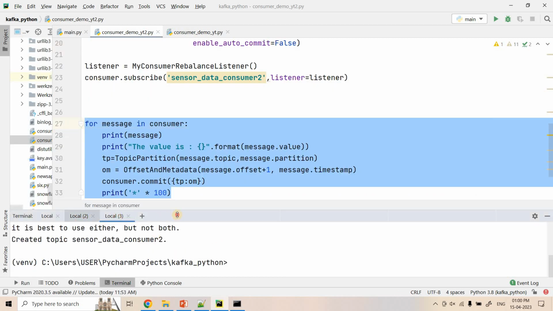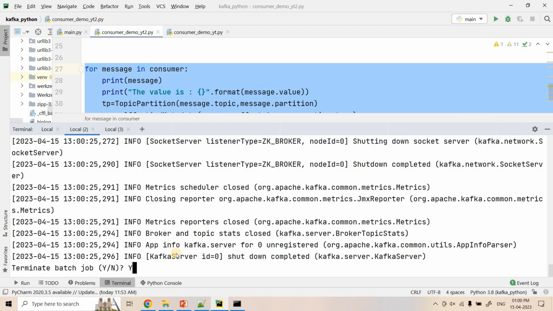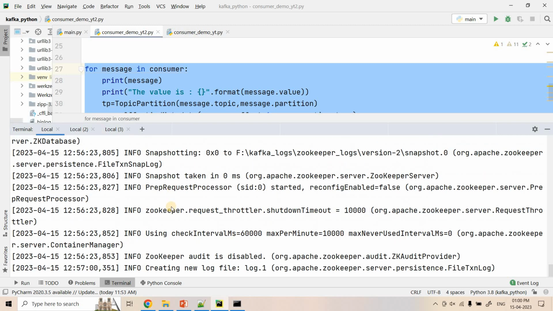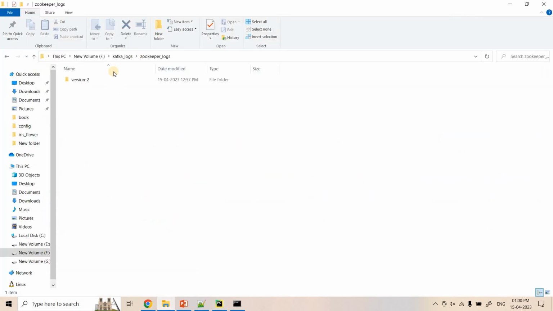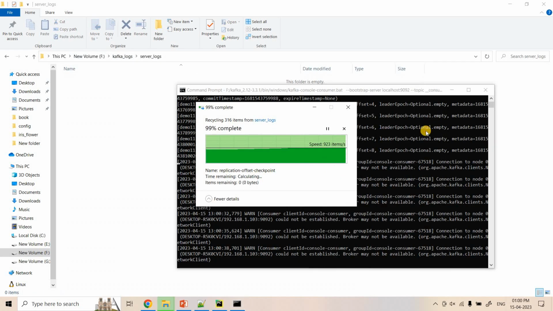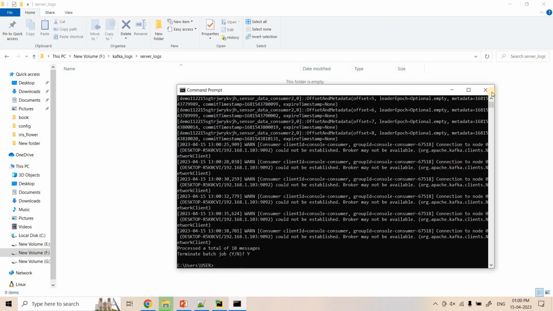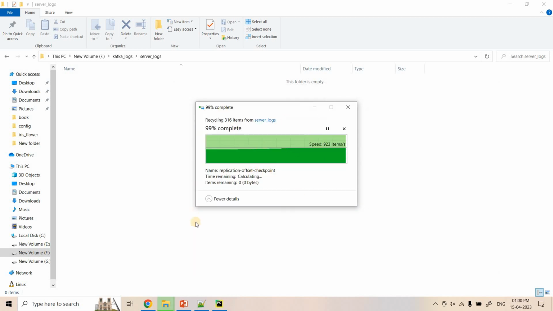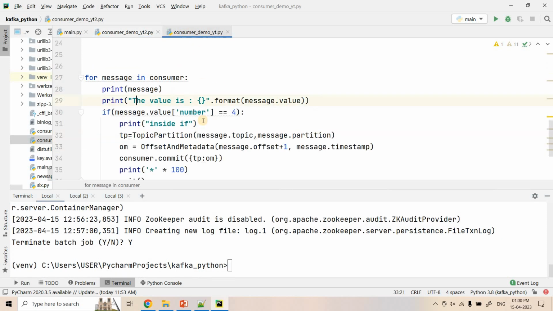Now, for simplicity, I will make this cluster clean by stopping the server and zookeeper. Okay, and here I will delete the zookeeper logs, and I will delete the server logs also, and I will close this window itself. So now we will start a fresh Kafka cluster, and we will do the experiment that I discussed in the PowerPoint.